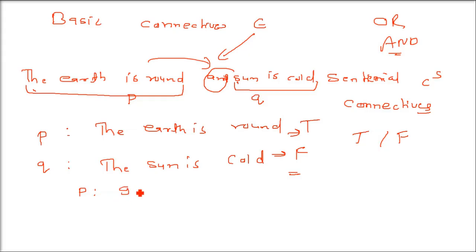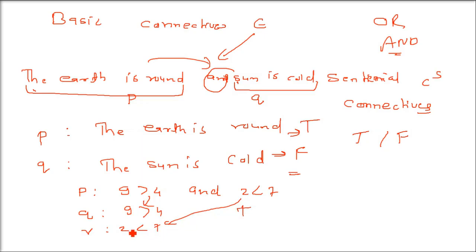I am just taking one more example, then I will give you the truth table. 9 is greater than 4 and 2 is less than 7. 9 is greater than 4 is true. 2 is less than 7 is true. So we have true, true. So in and, only when both are true will you get true, otherwise always false. This is very important. Both the parts should be true, then only you will get true, otherwise you will always get false. For example, P and Q, I am ANDing them.